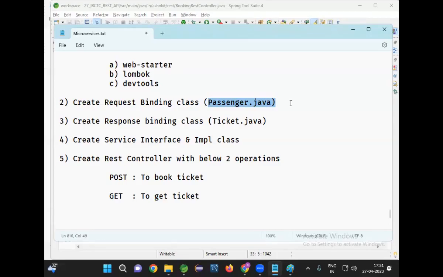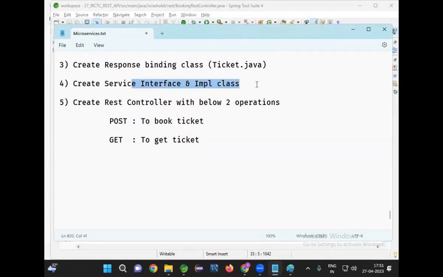The class which is used to store request data. Then what is response binding? The class which is used to send the data, the class which will represent response data. Create service interface and implementation class. What is the meaning of service? That contains a set of methods with business logic.